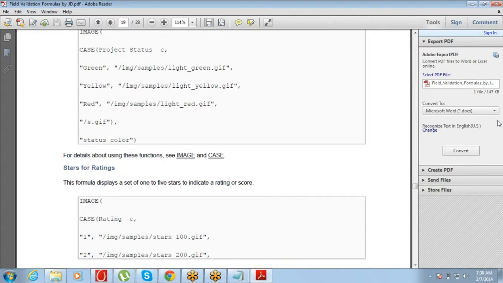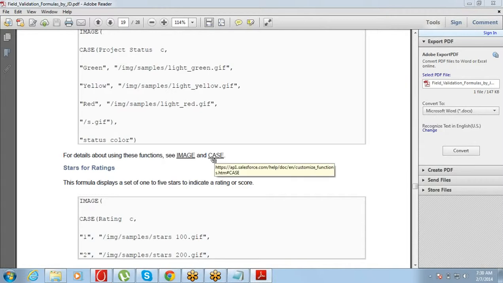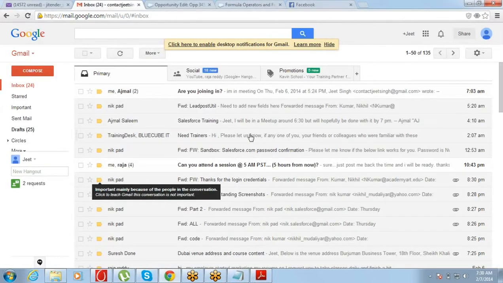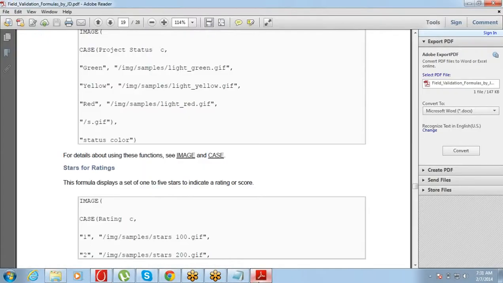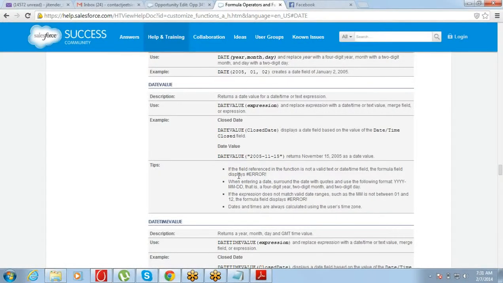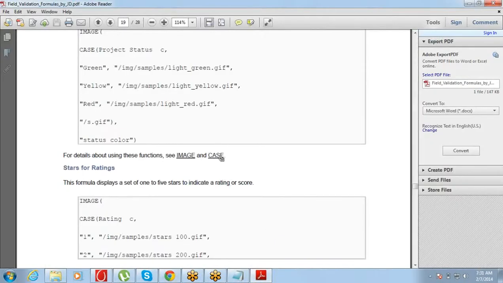And the good thing about this PDF is that wherever a new function has been used, let's say case, you have a link here. One, you can go to that link that I showed you. From this link you can find that case function, how it is used, and read the details about it here. Second, you can straight away click on this also.